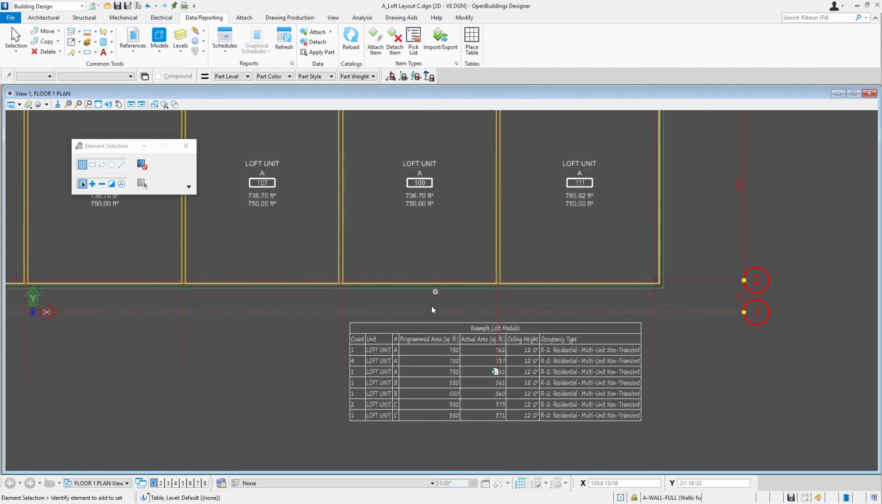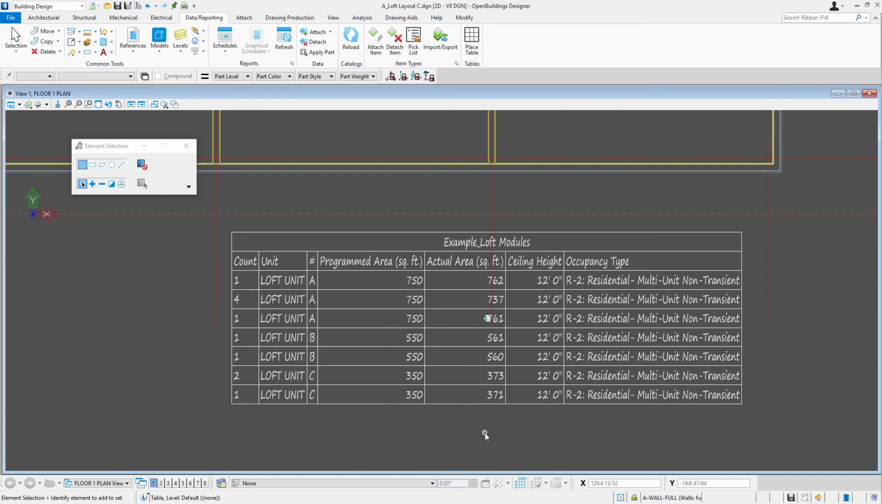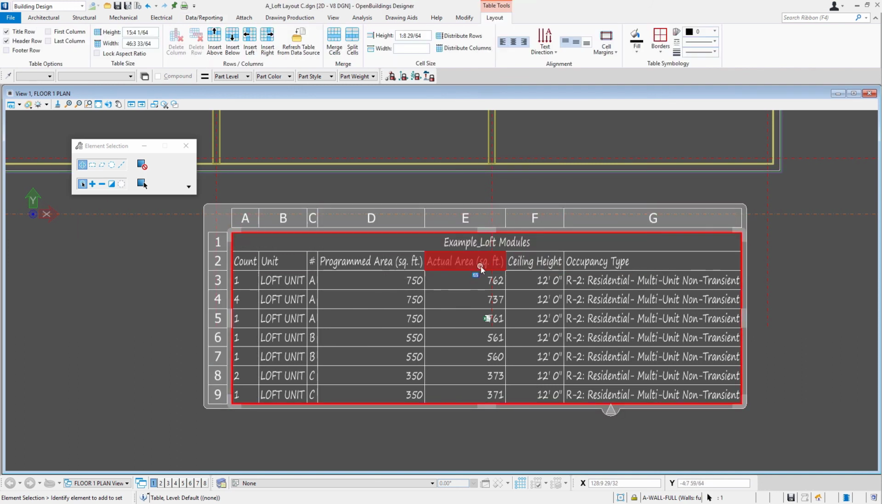Go ahead and close the dialog there. And you can see the table placed there. So we do have our programmed area, but then we can also see the actual area. And there's our ceiling height. We can select that table and we can do a little bit of formatting. You can see my tools have changed up here across the ribbon. Gives me a few tools to format this.